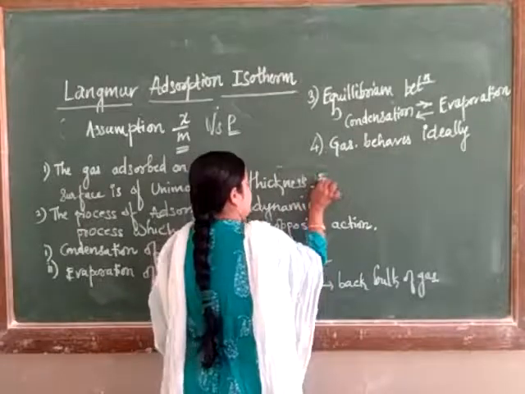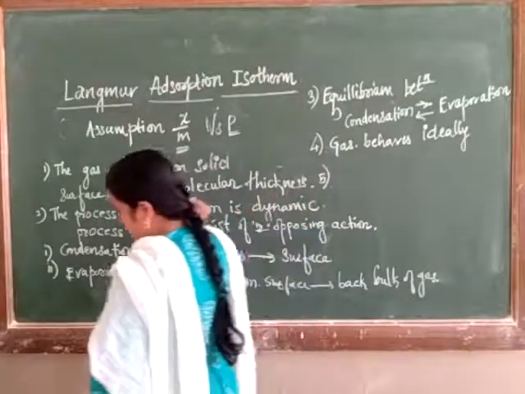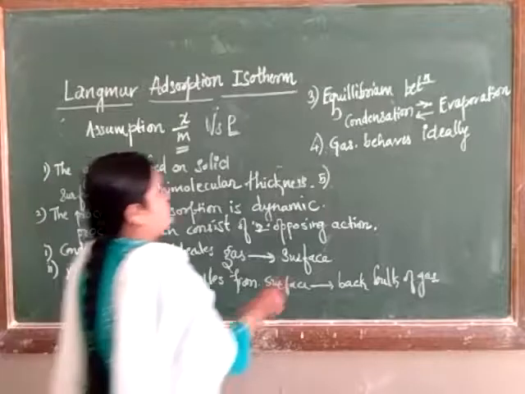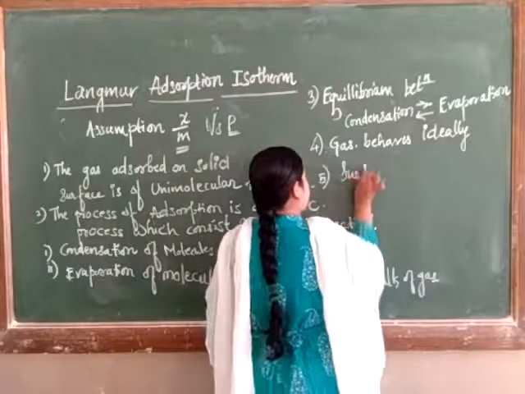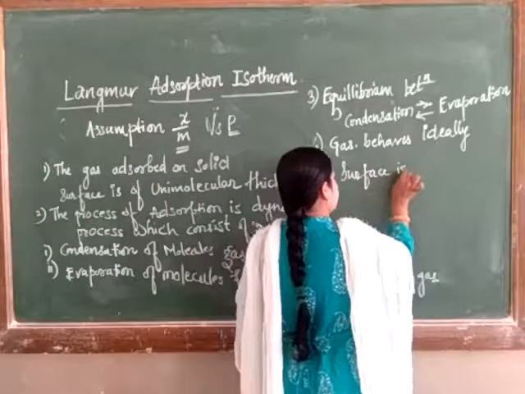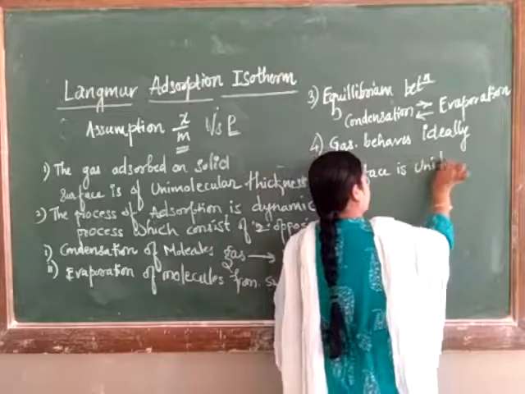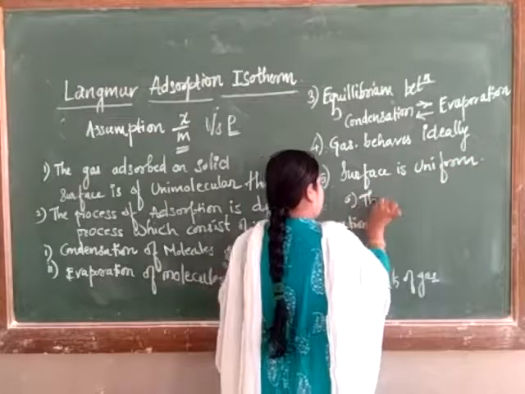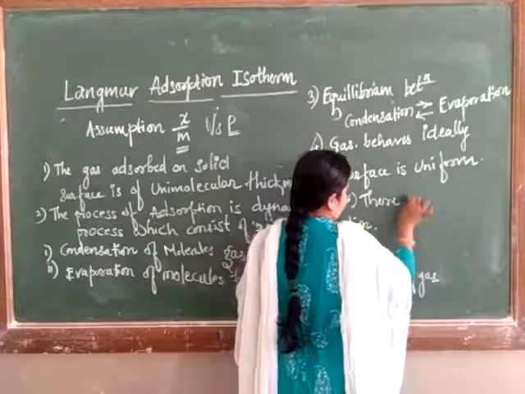Okay. Now the fifth assumption. The fifth assumption is that the surface is uniform energetically. Surface is uniform. And the sixth one, there is no interaction of the gas molecules.